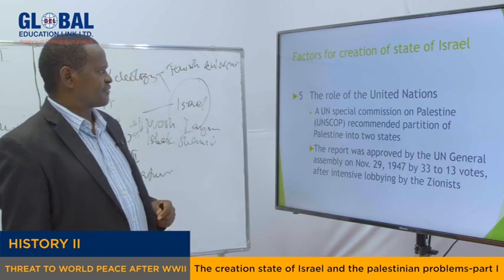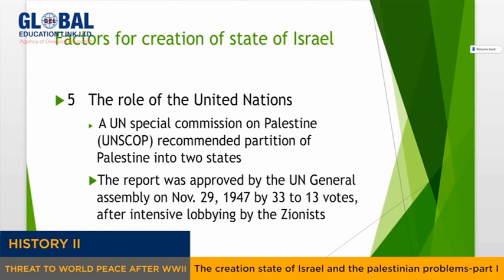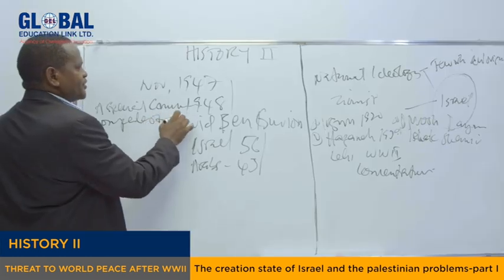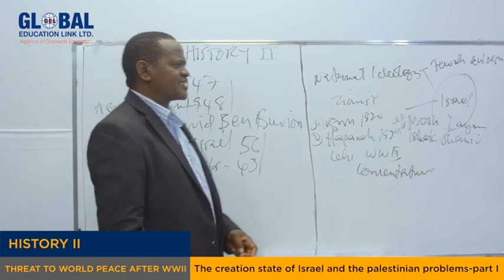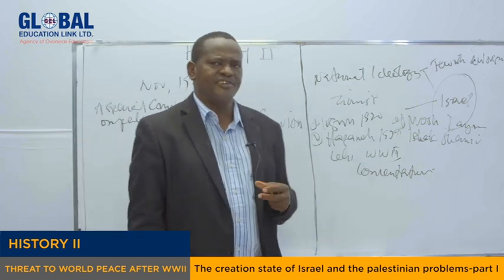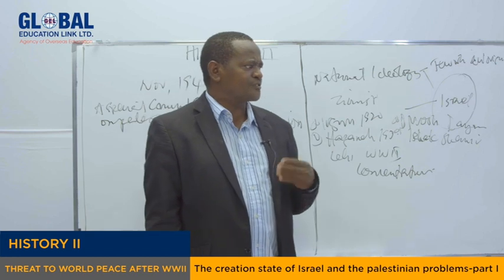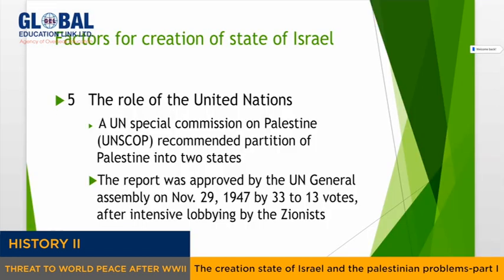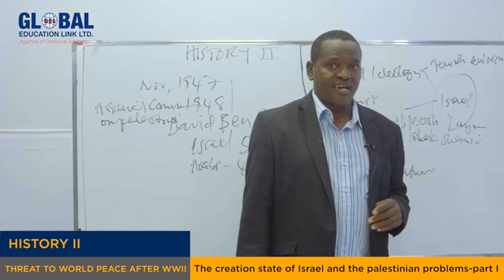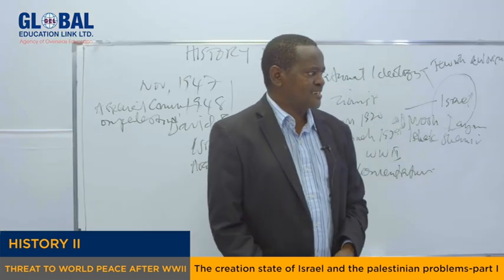Another factor for the creation of the State of Israel, my dear students, is the role played by the United Nations. The United Nations formed a special commission on Palestine, and in fact, it gave some recommendations. The recommendation they gave was the establishment of two states in that Palestine land. And as we said earlier, it was then approved by the United Nations General Assembly on November 29th, 1947, by 33 votes to 13 votes which rejected. In fact, 10 nations abstained, that means they didn't vote. And all Arab nations walked out of the meeting.